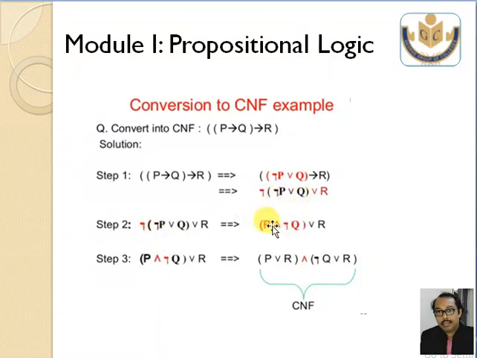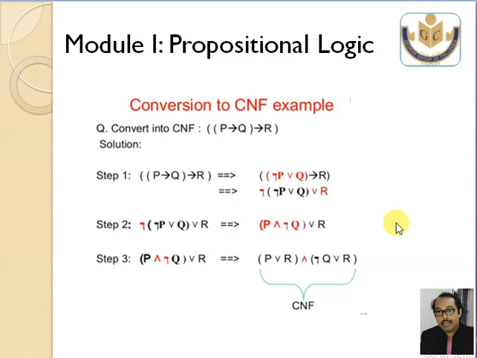Now you can see, this not will be absorbed here using De Morgan's law. Look at De Morgan's law carefully. So this will be not not P, that means it will be P, and this OR will be AND, and not Q will be moved into the Q portion. See the color, where not is moved, and this one is OR. So we find something on the left side and something on the right side, but separated by OR. When it is separated by OR, this is not a CNF, it is a DNF. But I need to convert this into CNF.